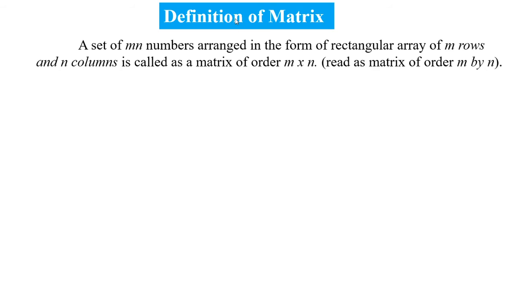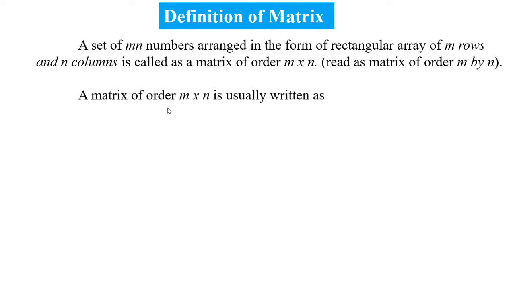Let us see the definition of matrix. A set of mn numbers arranged in the form of a rectangular array of m rows and n columns is called a matrix of order m into n. Read as matrix of order m by n.